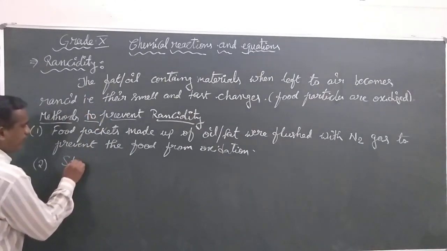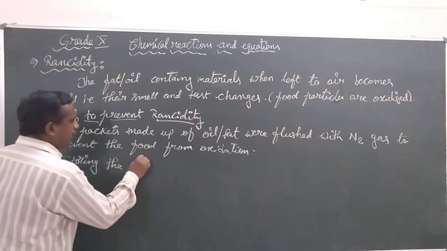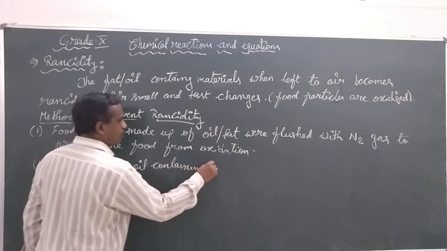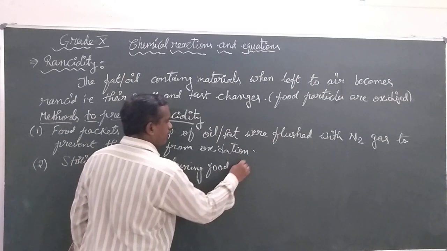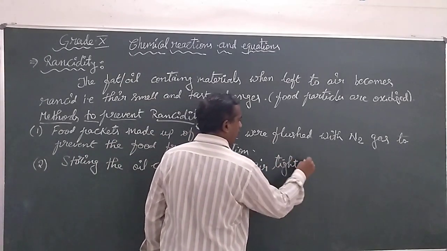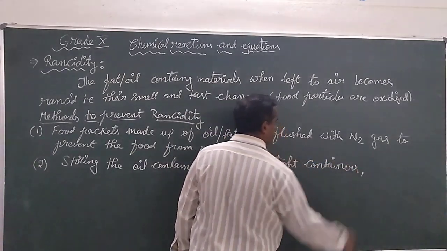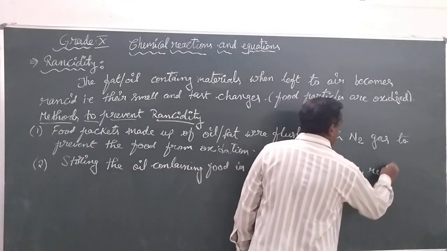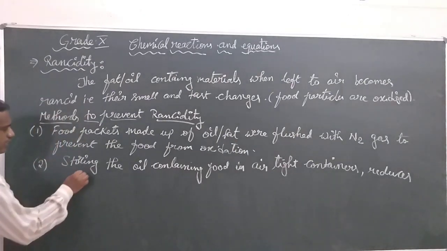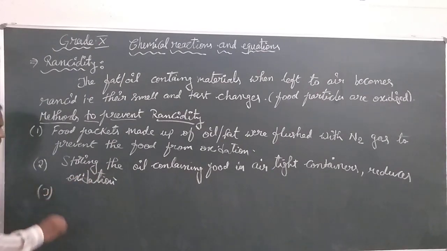So, storing the oil containing food in airtight containers reduces oxidation. This is the second method.